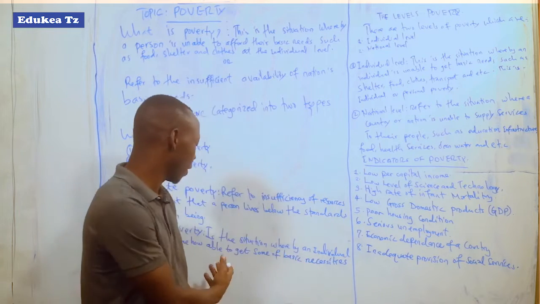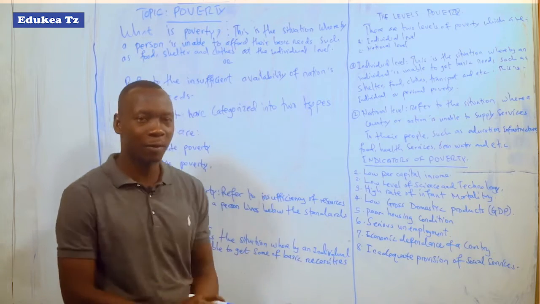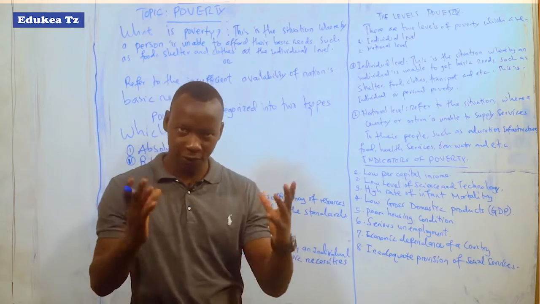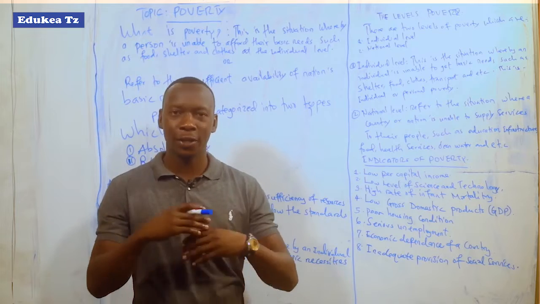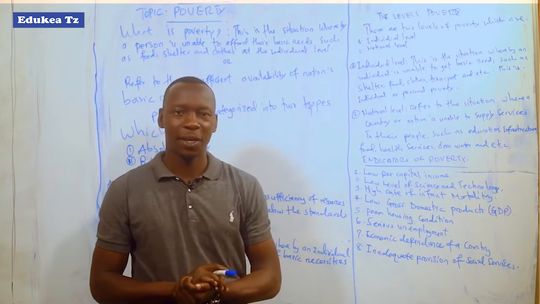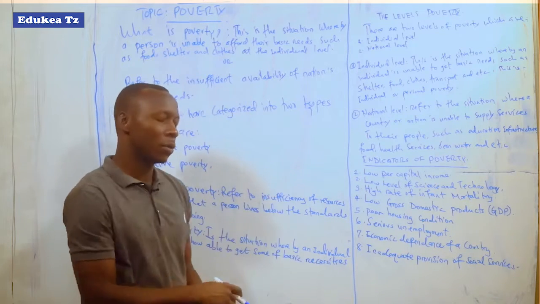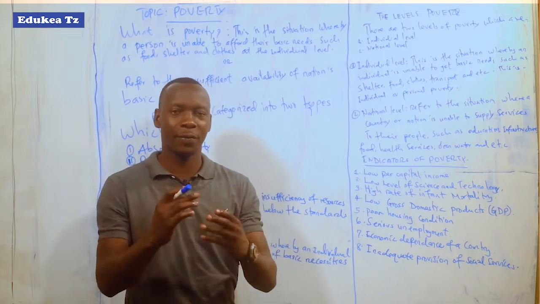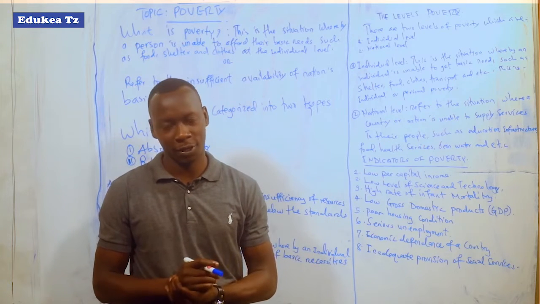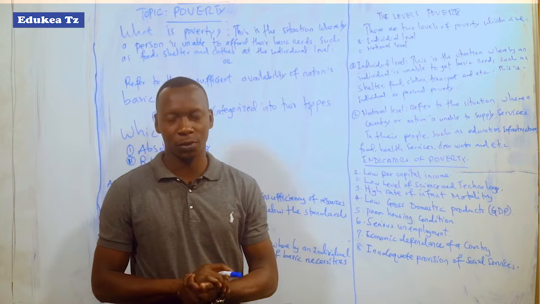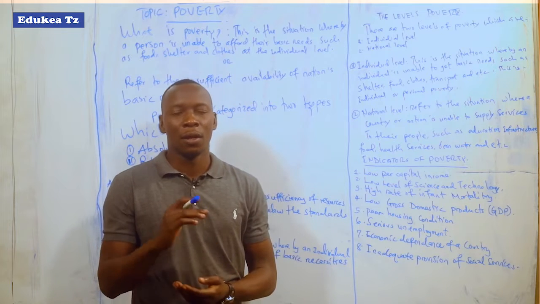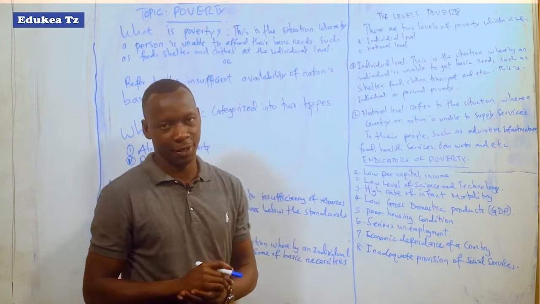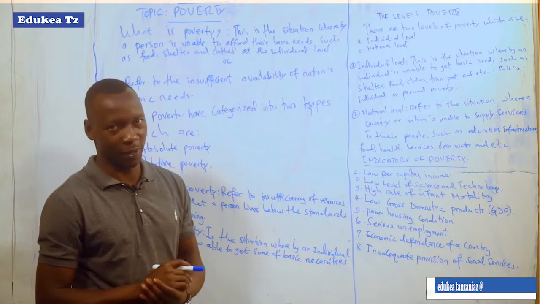And if it is at the national level, even the nation does not provide all the services to its citizens, but few of the services are provided, like water supplies, schools, and the other basic needs for human life.